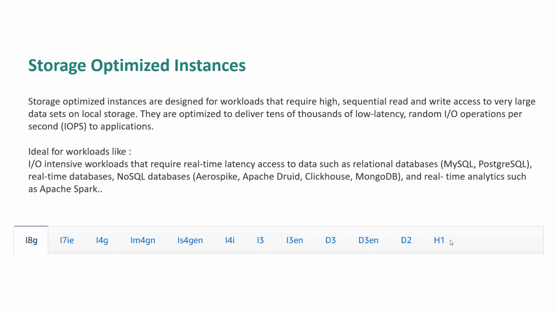We will see this in the AWS console also, maybe in upcoming videos when we walk through the management console on AWS, where we will see all these series. So in that case, we can go for storage optimized instances. This is another series of EC2 instance types.